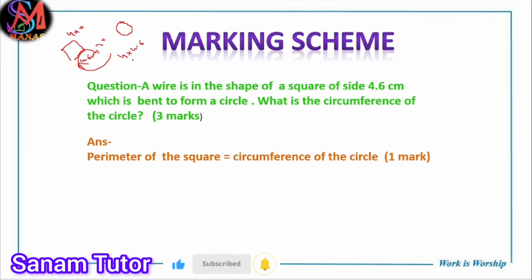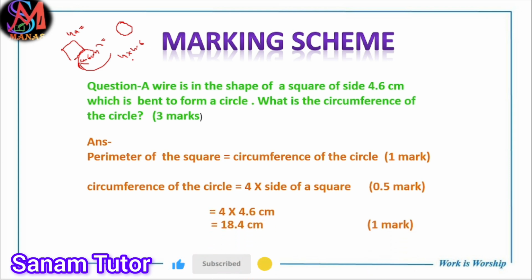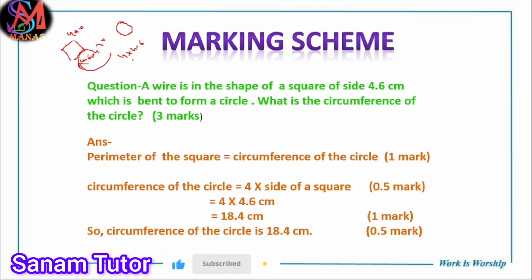So now write down: perimeter of the square equals circumference of the circle, then 1 mark. Now circumference of the circle equals 4 into side of the square, that is 0.5 mark, then solve, 1 mark. So the answer is: therefore, the circumference of the circle is 18.4 centimeter, that is half mark. So the last line, therefore, is compulsory to write. If you write it, you get the half mark.